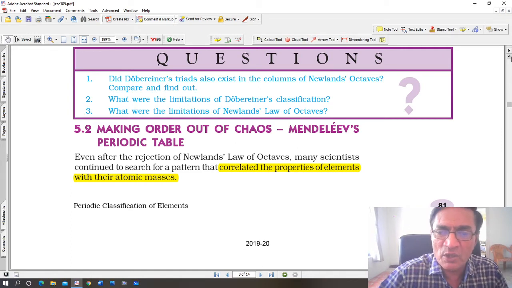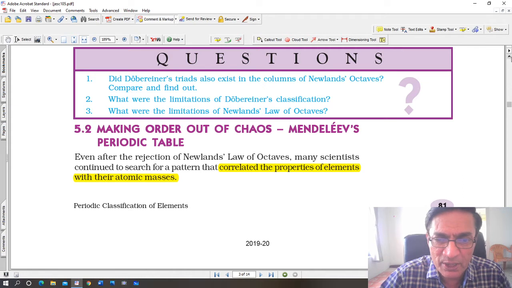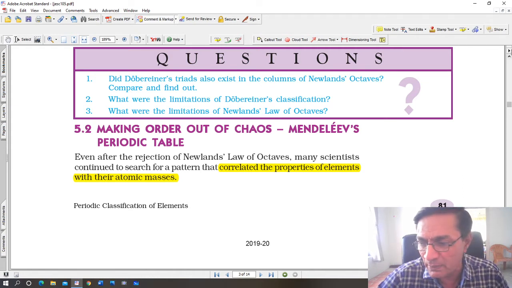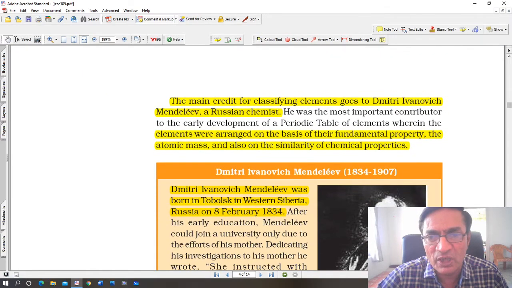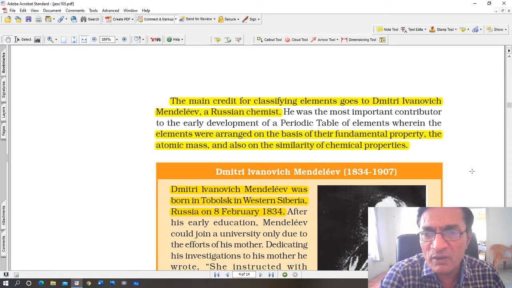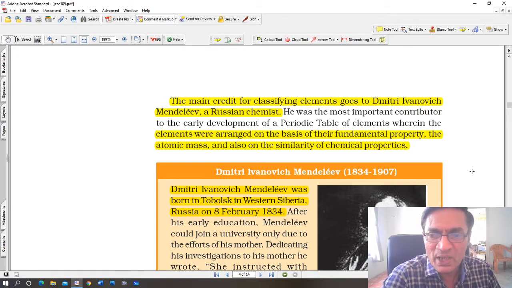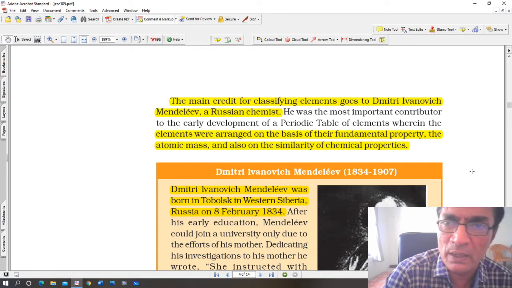Even after the rejection of Newlands' law of octaves, many scientists continued to search for a pattern that correlated the properties of elements with their atomic masses. So obviously the work of classification continued. The main credit for classifying elements goes to Dmitry Ivanovich Mendeleev, a Russian chemist. He was the most important contributor to the early development of the periodic table of elements, wherein the elements were arranged on the basis of their fundamental property, the atomic mass, and also on the similarity of chemical properties.